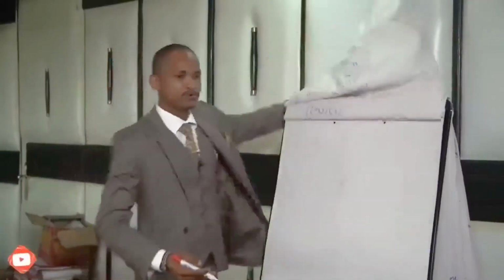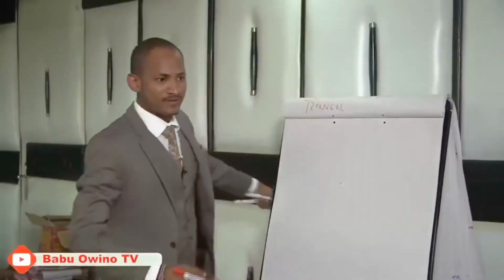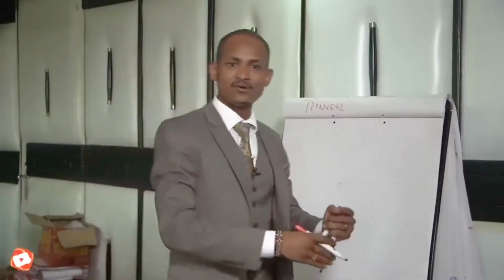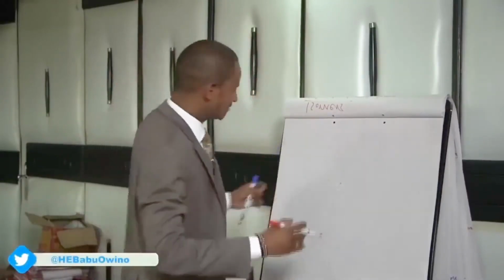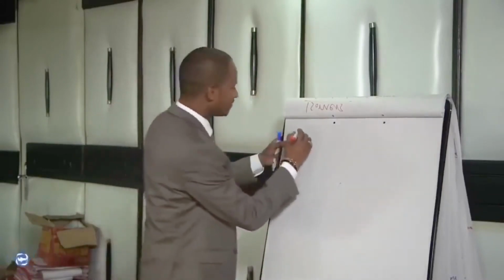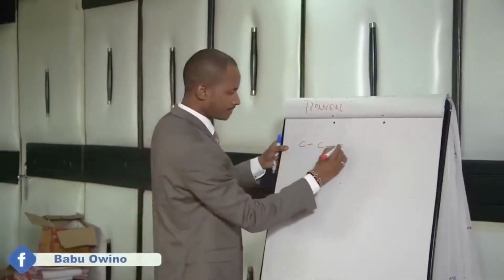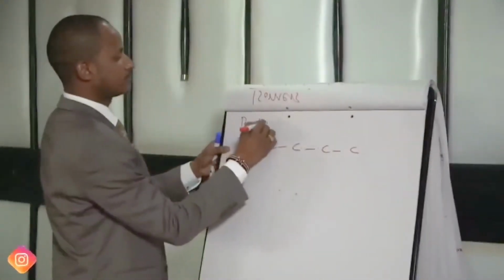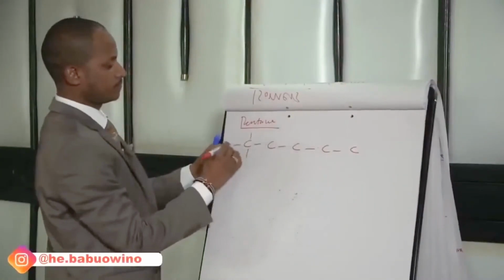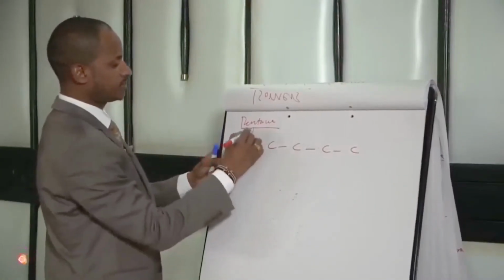As we wind up, don't get tired, class. Breathe in, out, in again, out. Another example, if you want to do for pentane, this is the structure for pentane.